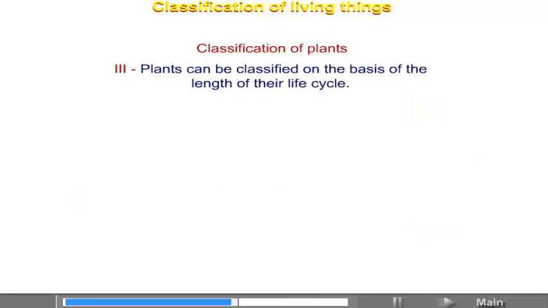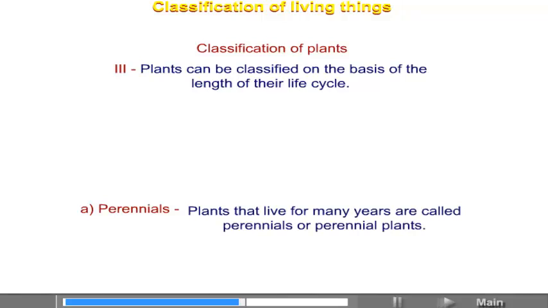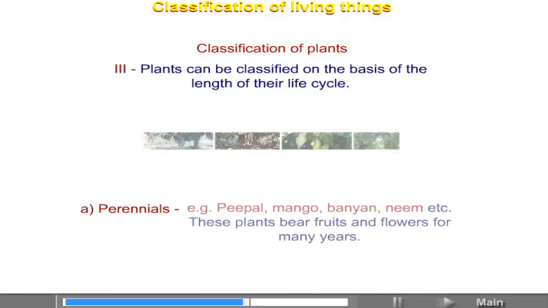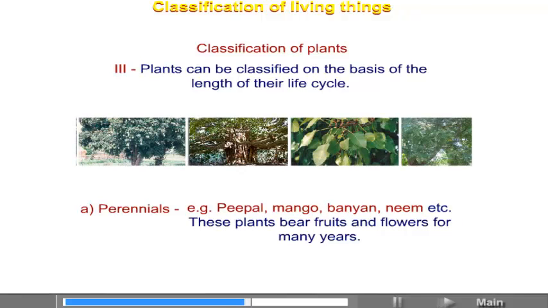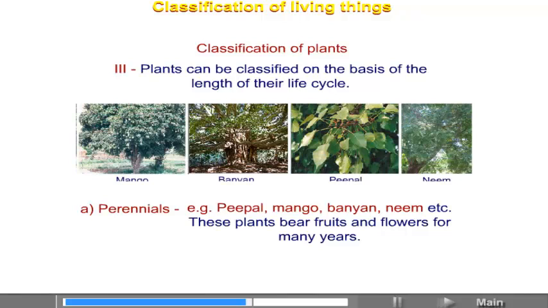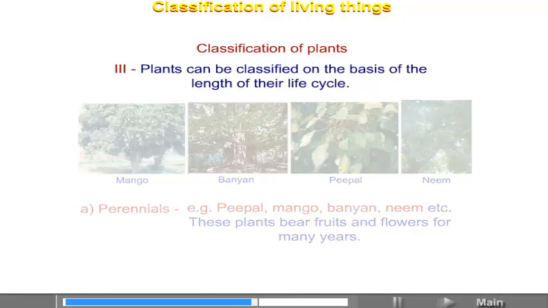Number 3. Plants can be classified on the basis of the length of their life cycle. A. Perennial. Plants that live for many years are called perennials or perennial plants. Example: peepal, mango, banyan, neem, etc. These plants bear fruits and flowers for many years.